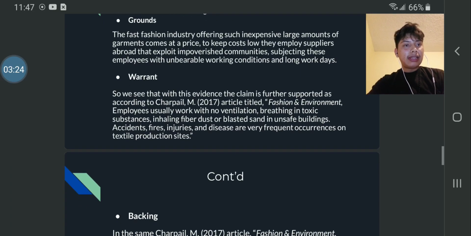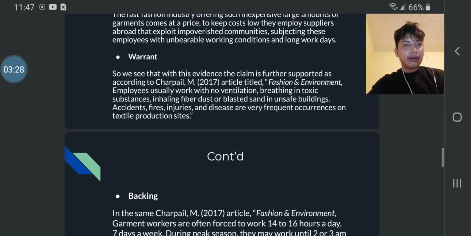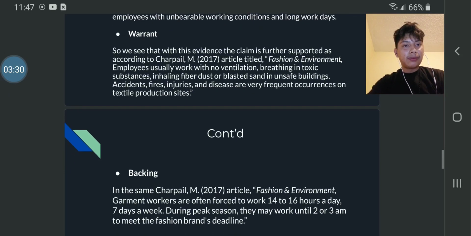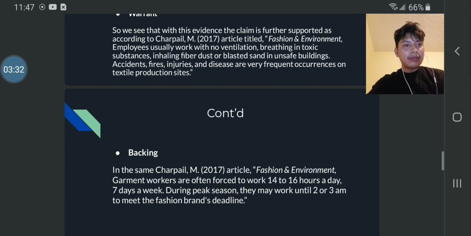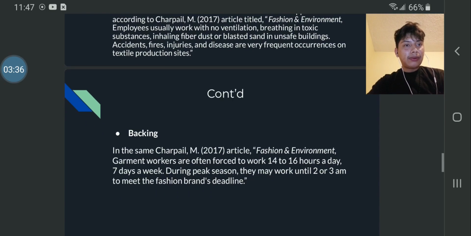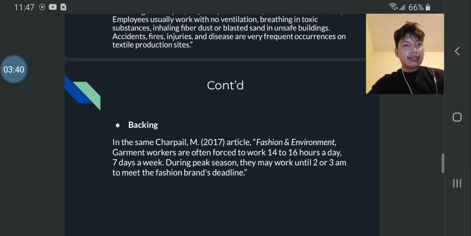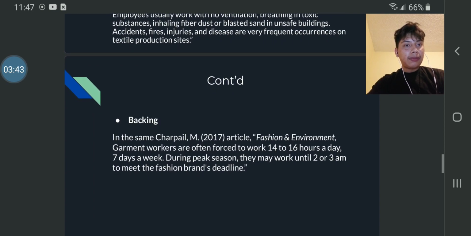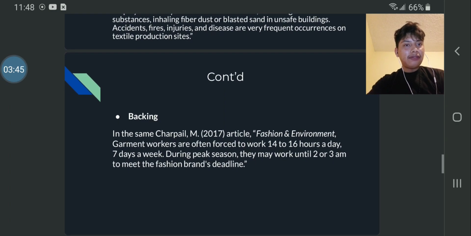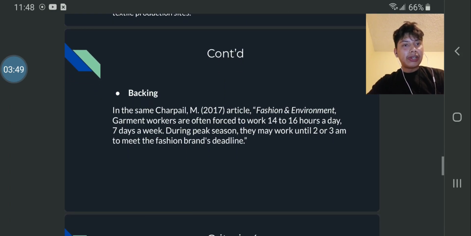to keep costs low that they employ suppliers abroad that exploit impoverished communities, subjecting these employees to unbearable working conditions and long workdays. Warrant. So we see with this evidence, this claim is further supported, according to Chapman, 2017, the article "Fast Fashion Environment." Employees usually work with no ventilation, breathing in toxic substances, inhaling fiber dust or blasted sand in unsafe buildings. Accidents, fires, injuries, and disease are very frequent occurrences on textile production sites.